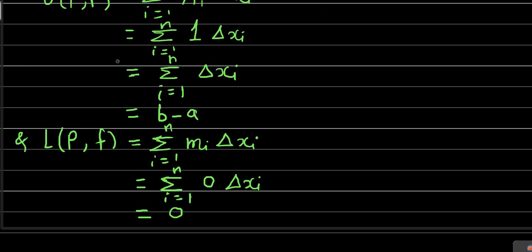So we got the upper Darboux sum as b minus a and the lower Darboux sum as 0. After finding the upper and lower Darboux sums, we will go for the next one, which is the upper and lower integrals. We'll compute the upper integral first, then the lower integral. So we'll go for the upper integral now. We'll use the definition of the upper and lower integrals for finding it.